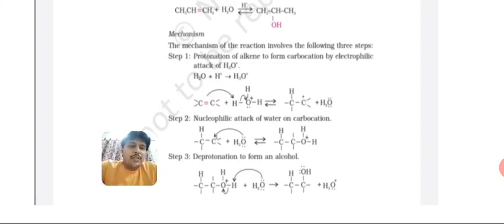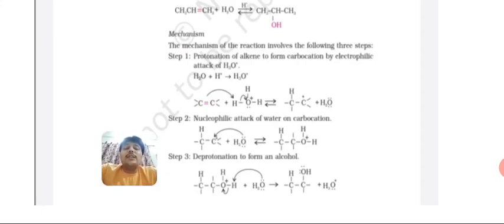Why? Because just compare the second step, that is nucleophilic attack. The product of the first step is treated as the reactant of the second step. You can see the same product we write as the reactant of the second step. Okay, and this is the nucleophilic attack.